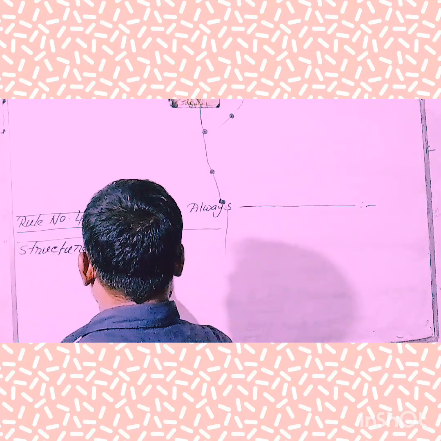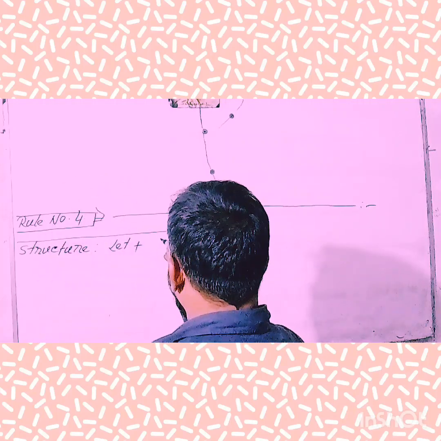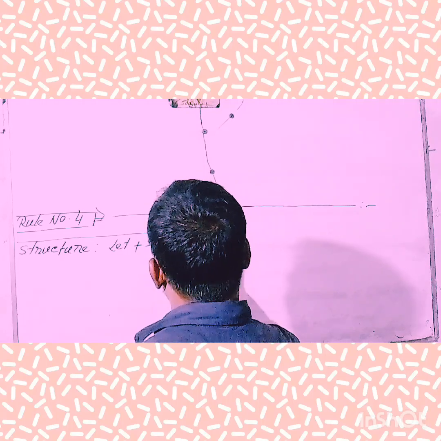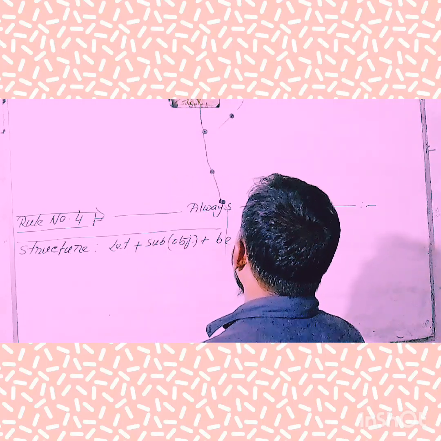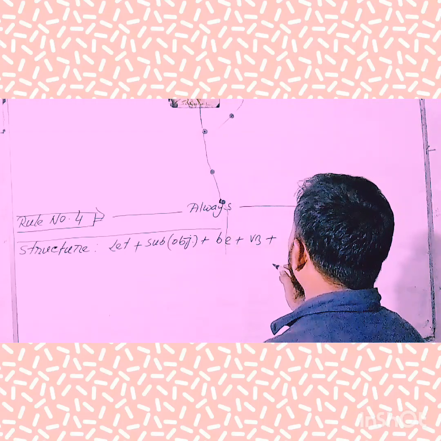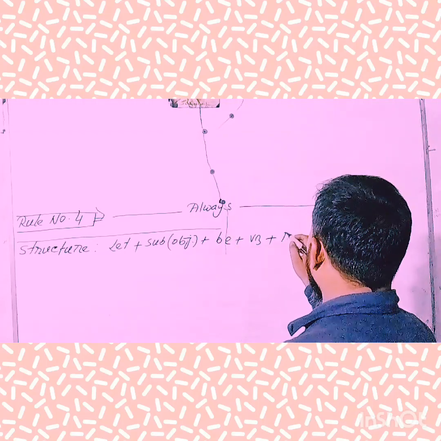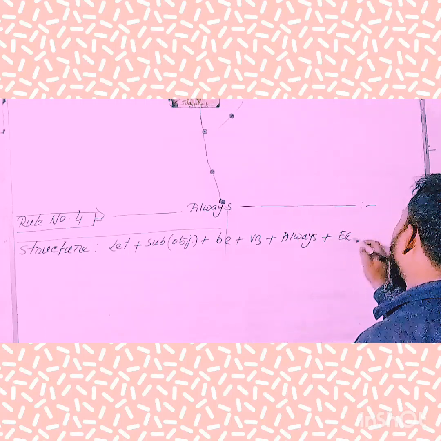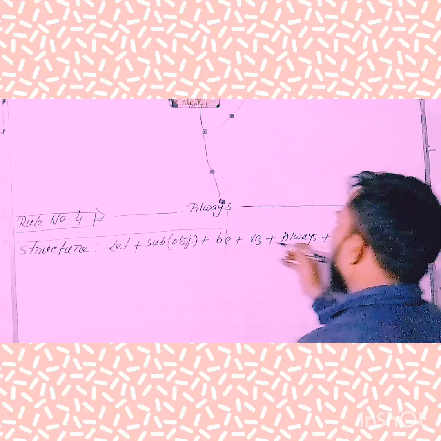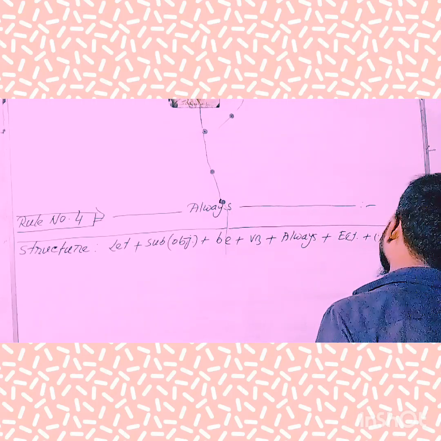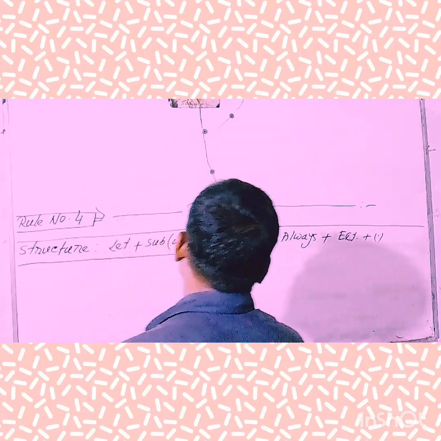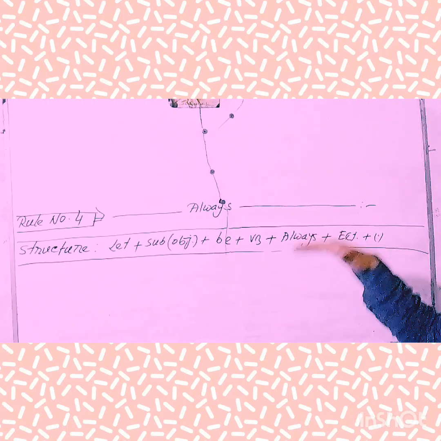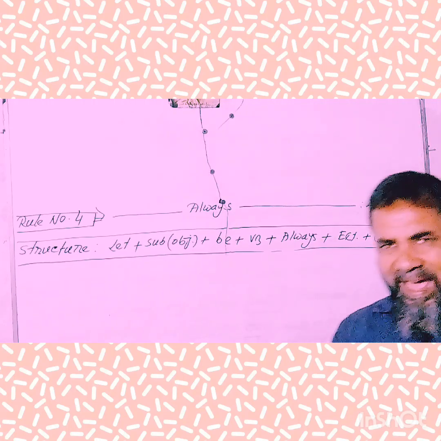Structure: at first, we'll have to use "let". Next, the objective form of the object. Next, "be". Next, the third form of the verb. Next, "always". Next, the extension, and finally, end with the note of full stop. Hope you have understood clearly. I suggest that you memorize the structure and set it in your memory.